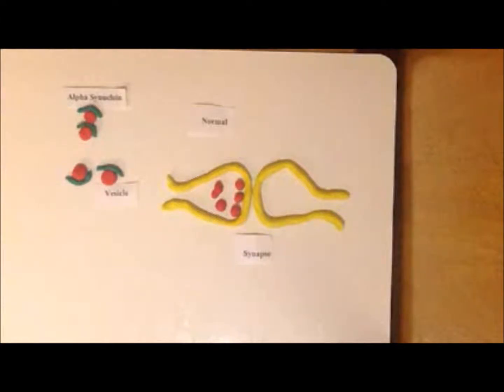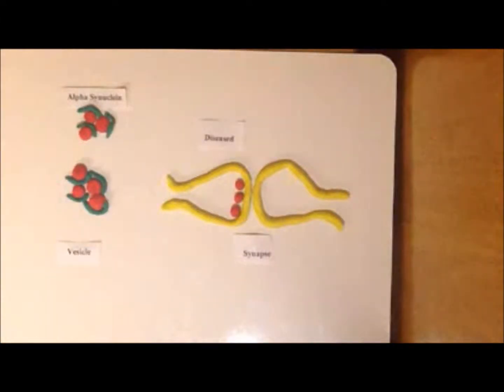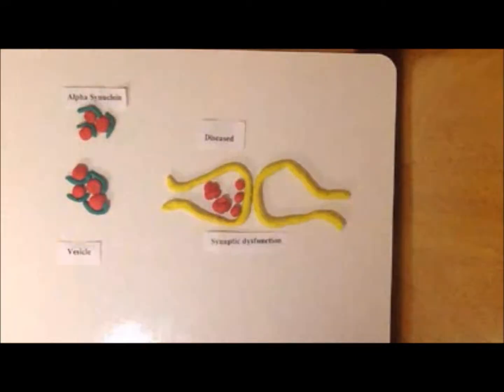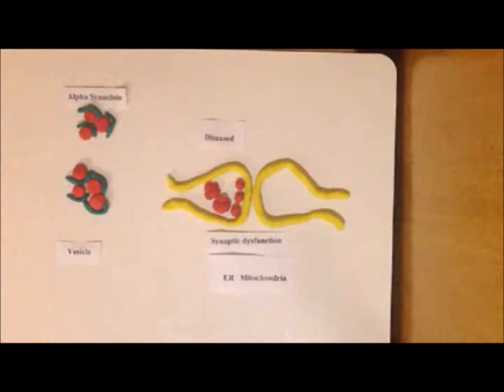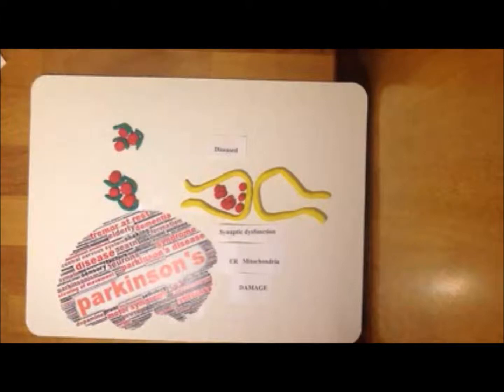In healthy neurons, alpha-synuclein localizes to the synaptic vesicles and modulates vesicle pools at the synapse. In diseased conditions, alpha-synuclein increases lipid interactions and reduces curvature, leading to the clustering of vesicles in the reserve pool. These stalled vesicles create a high concentration of alpha-synuclein. Such enhancement of activity leads to synaptic dysfunction and damage to the ER, mitochondria, and other organelles. These consequences lead to toxic events leading to the pathophysiology of Parkinson's.